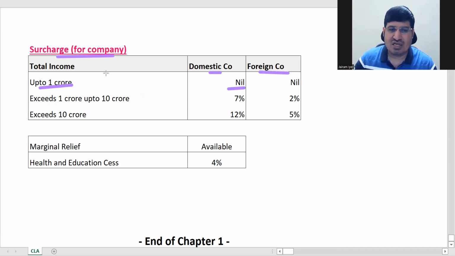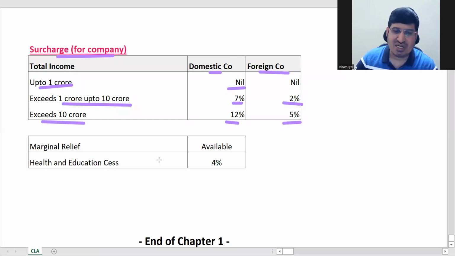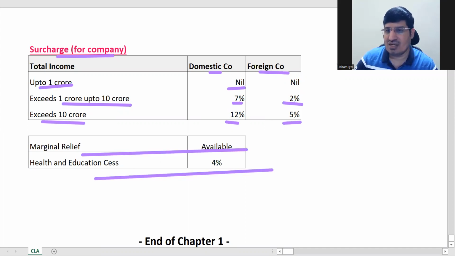Up to 1 crore is nil, and exceeding 1 crore up to 10 crore is 7% for domestic company and 2% for foreign company. Exceeding 10 crore is 12% for domestic company, and here it is 5%. These two are the same.